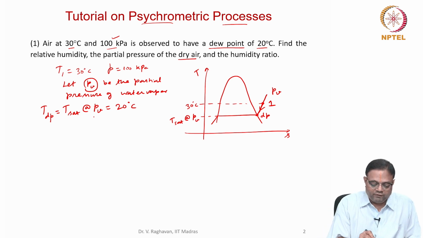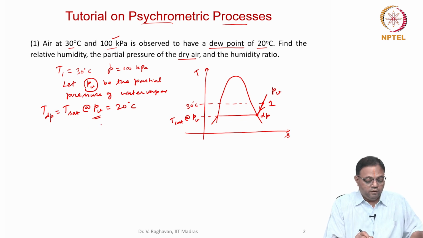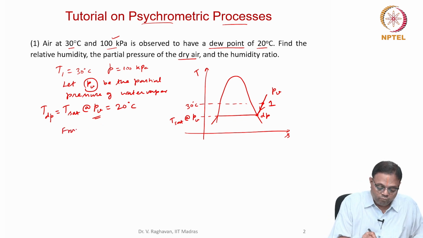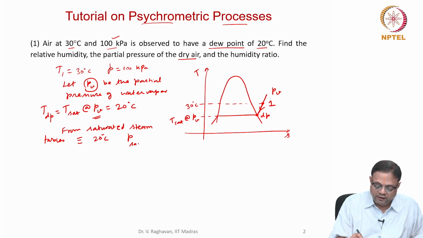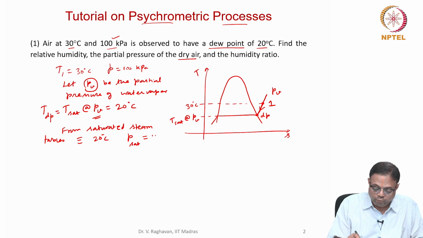From this I can find PV. If you go to the saturated steam tables, corresponding to 20 degrees centigrade, P sat will be equal to 2.34 kilopascals.